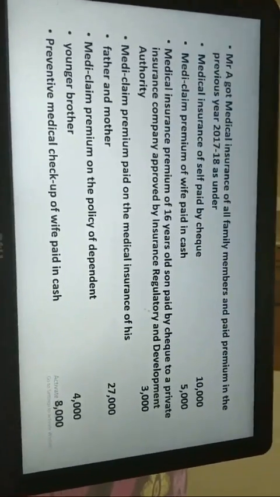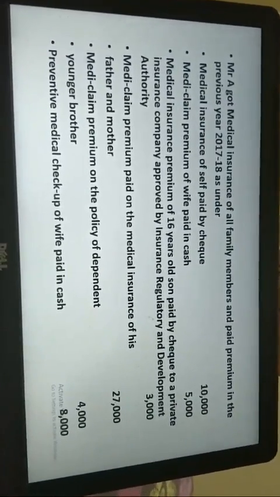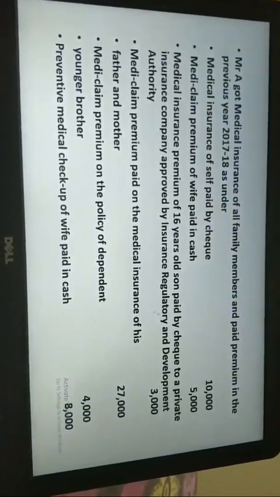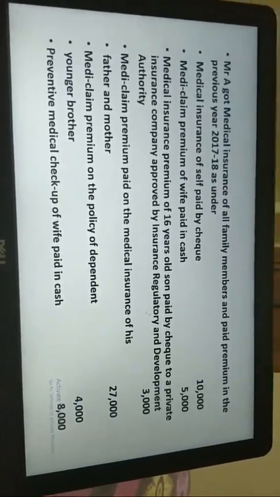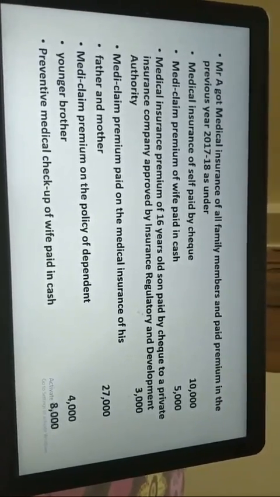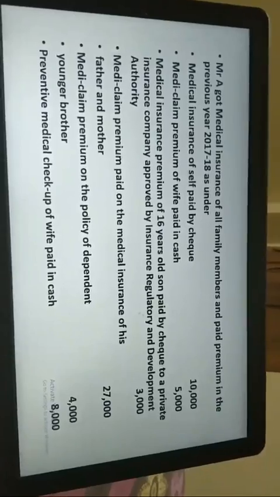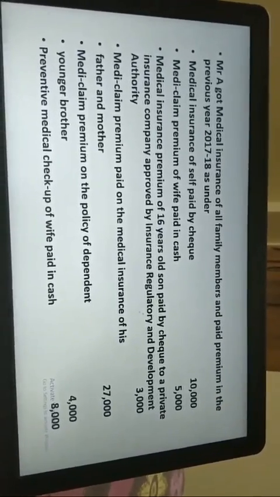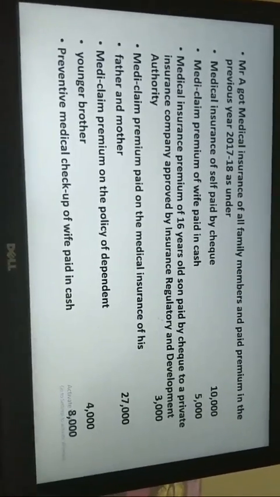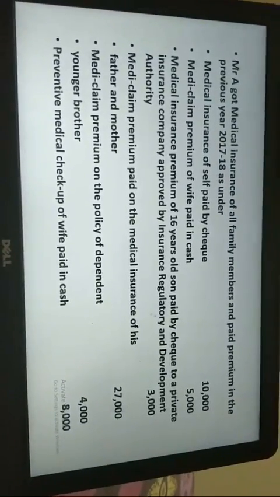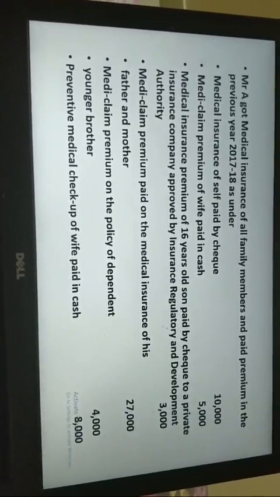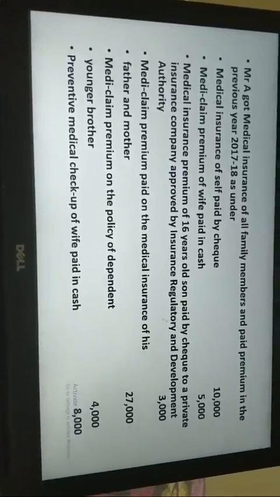Now moving to the parents. Mediclaim premium on the medical insurance of his father and mother, 27,000. Okay, 27,000. Now medical premium of his dependent younger brother. Have I ever mentioned a younger brother to you? No, I've always told you it should be either self, spouse and children, or the parents. So in our case, for the younger brother, can I claim deduction? No. Now for parents, have they mentioned anywhere that the parents are senior citizens? No. So what is the maximum limit?